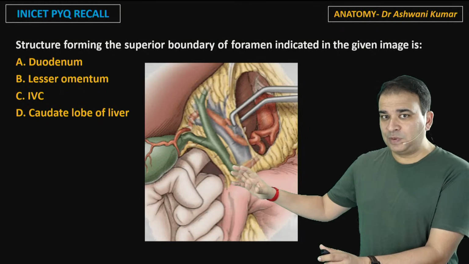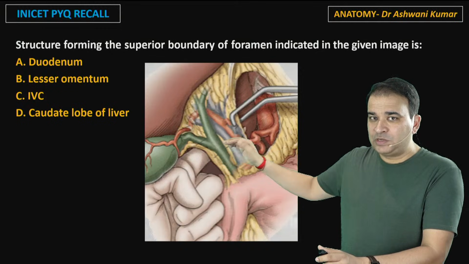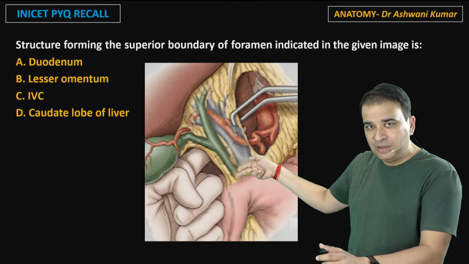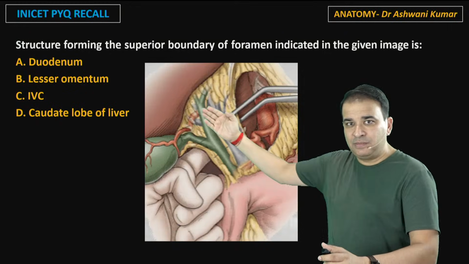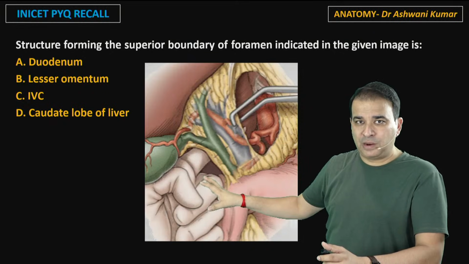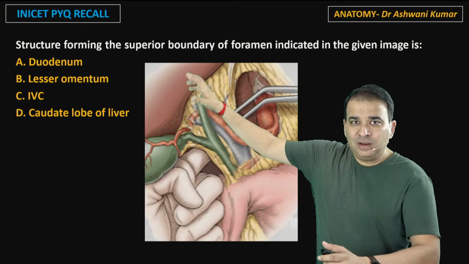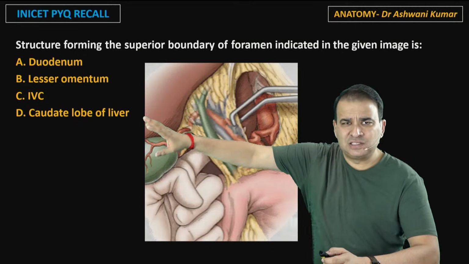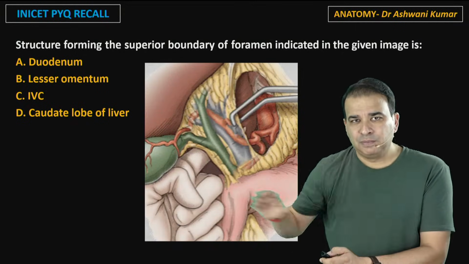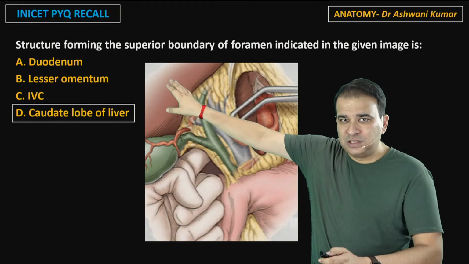If you look at this picture here, that is the epiploic foramen, which is just behind the free margin of the lesser omentum. This is the whole lesser omentum. Here we have the attached margin, and that's the free margin. Now, just behind the right free margin of the lesser omentum, we have the epiploic foramen. So above we have what? We have the liver, the caudate lobe of liver, which is the answer to this question. To be more precise, it is the caudate process of the caudate lobe of liver. But caudate lobe of liver is the answer, that is in the roof.